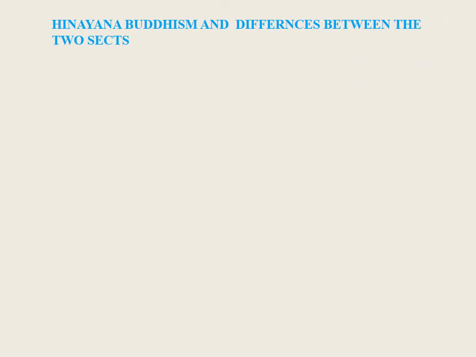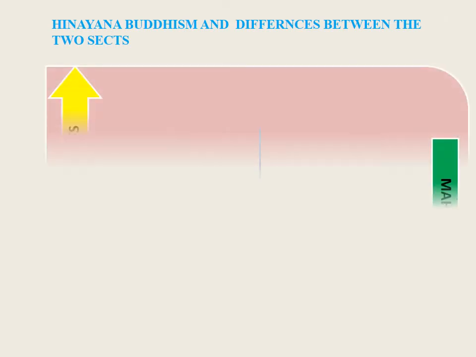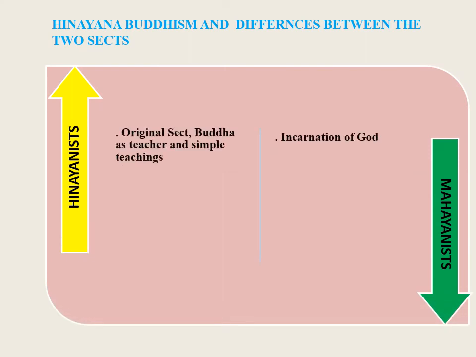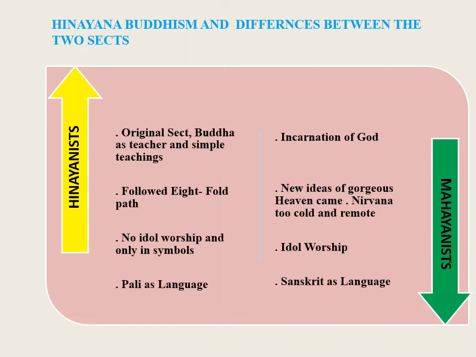Hinayana Buddhism and differences between the two sects. Hinayanas believed that Buddha was a teacher and followed his simple teachings, and they belonged to the original sect. Mahayanas believed that Buddha was an incarnation of God. Hinayanas followed the Eightfold Path, whereas the Mahayanas followed the concept of nirvana to be cold and remote.